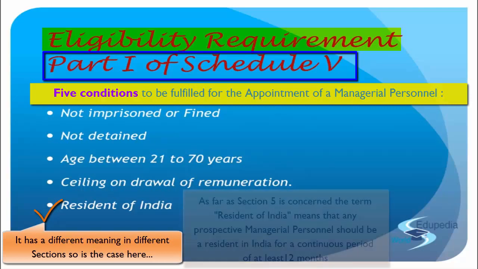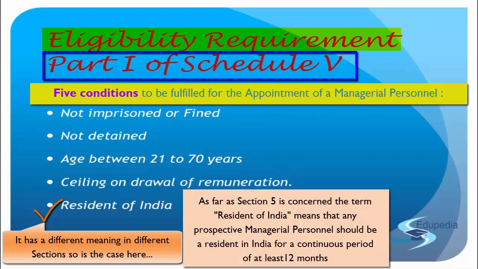So a resident in India would include a person who has been staying in India for a continuous period of not less than 12 months. Instead of 182 days or something that has been defined in your income tax act, for capital gain and such, we are not talking about 182 days. We are not talking about any number of days here.